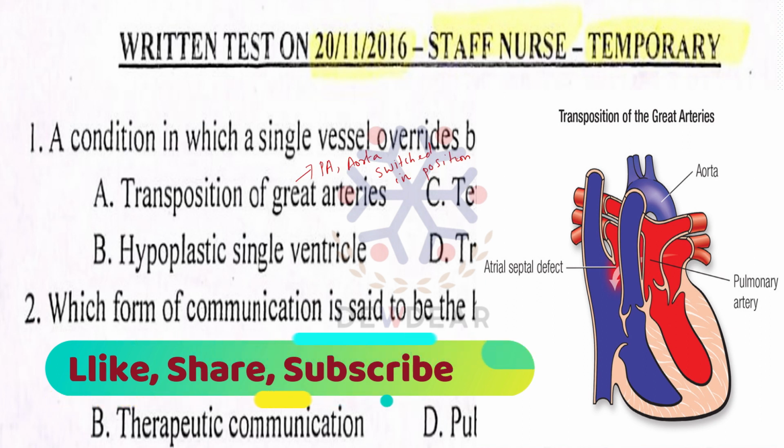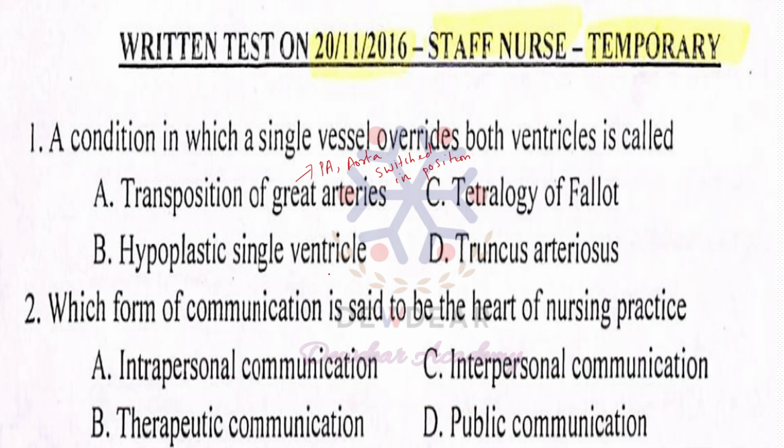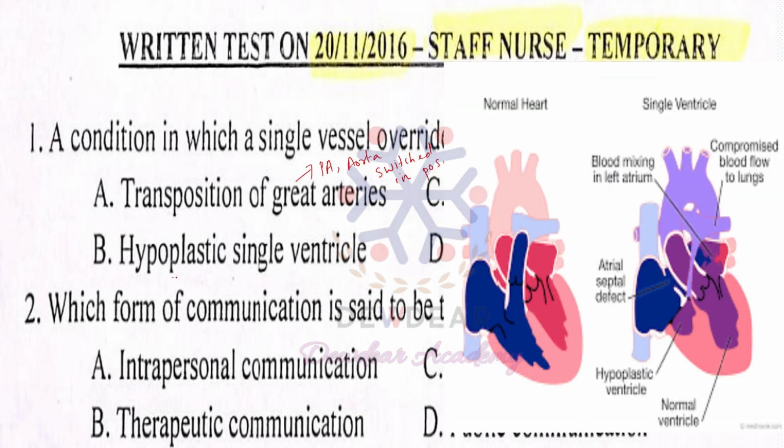Then option B is hypoplastic single ventricle. That means there will be only a single pumping chamber or ventricle instead of two. And hypoplastic means too small or underdeveloped.